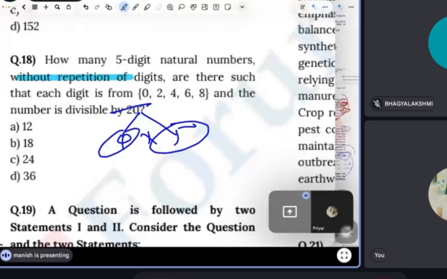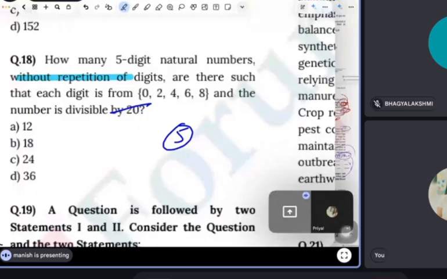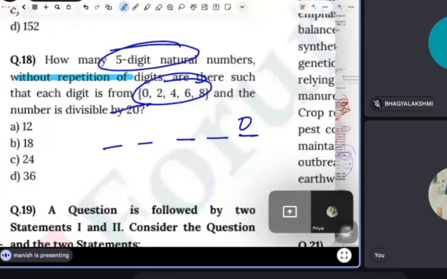Okay. So you pick up the 5 actually here. If a number has to be divided by 5, the unit digit of that number must be 0 or 5. There should be no doubt in that. But since there is no 5 in there, we will remove it. Now 0 is fixed here. Now we have 4 places because we have to make it 5 digits, 4 places and 4 numbers.